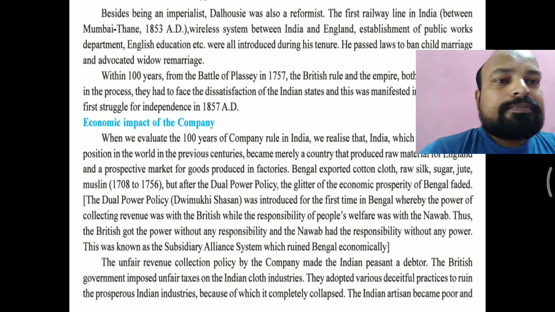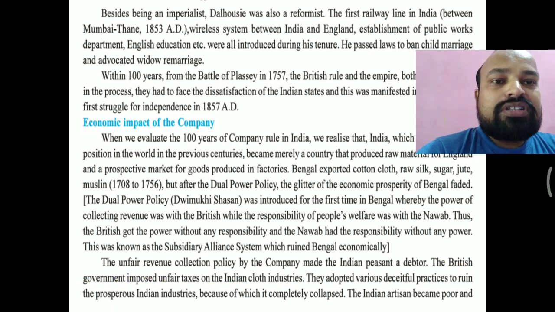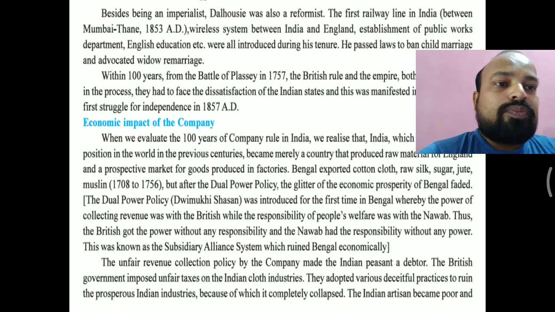The British government imposed unfair taxes on Indian clothes industries. They adopted various dictatorial practices to ruin the prosperous Indian industries, because of which they completely collapsed. The Indian artisans became poor.